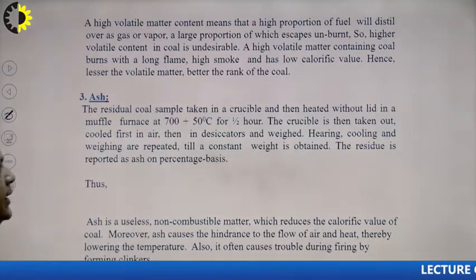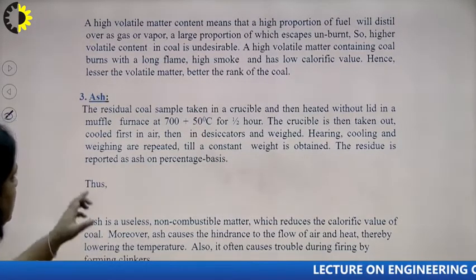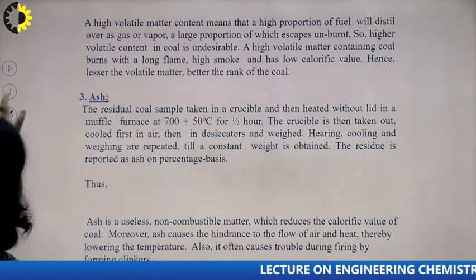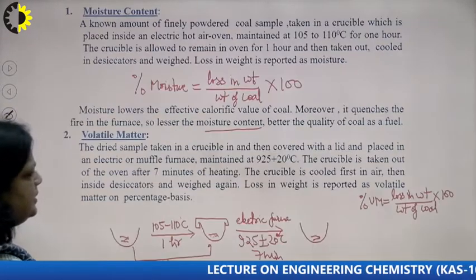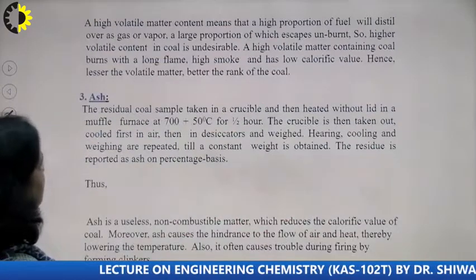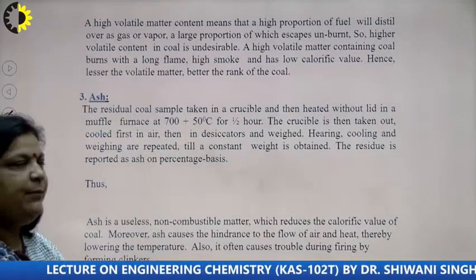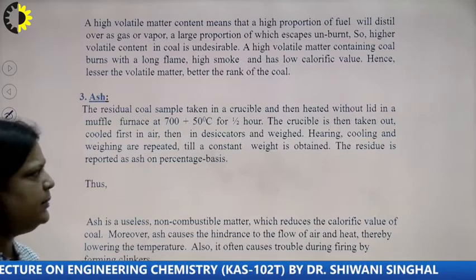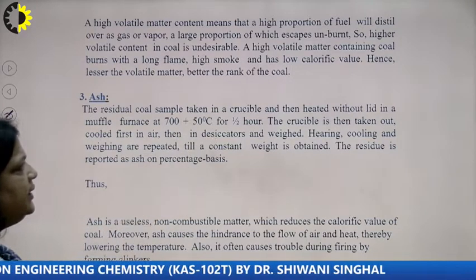Now, third is ash. Ash means remaining matter. So, after the second step, take the sample in the crucible, it is already in the crucible, and then heat it without the lid.